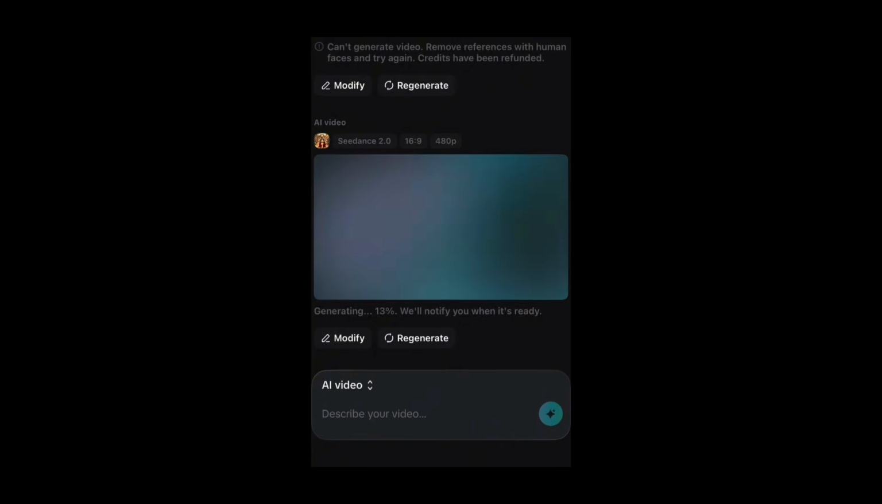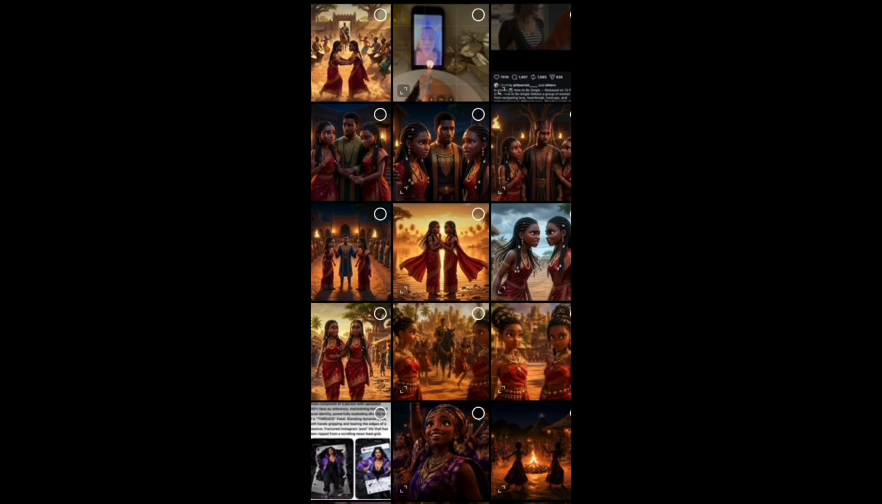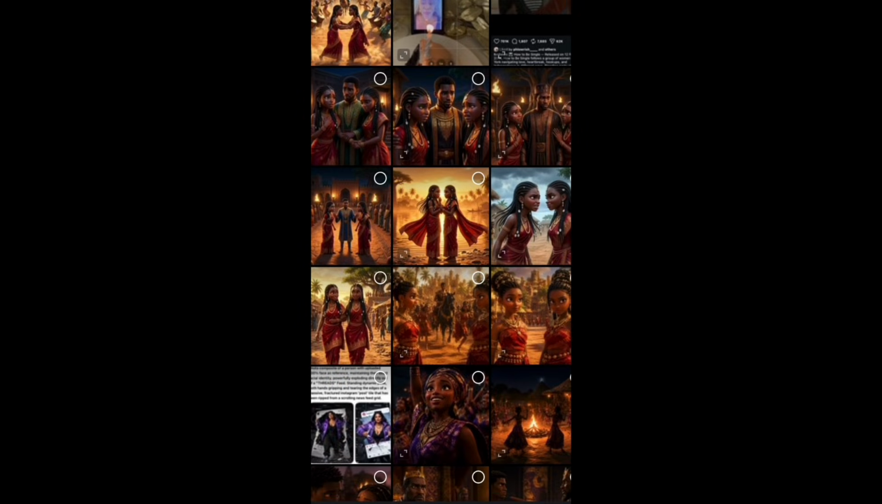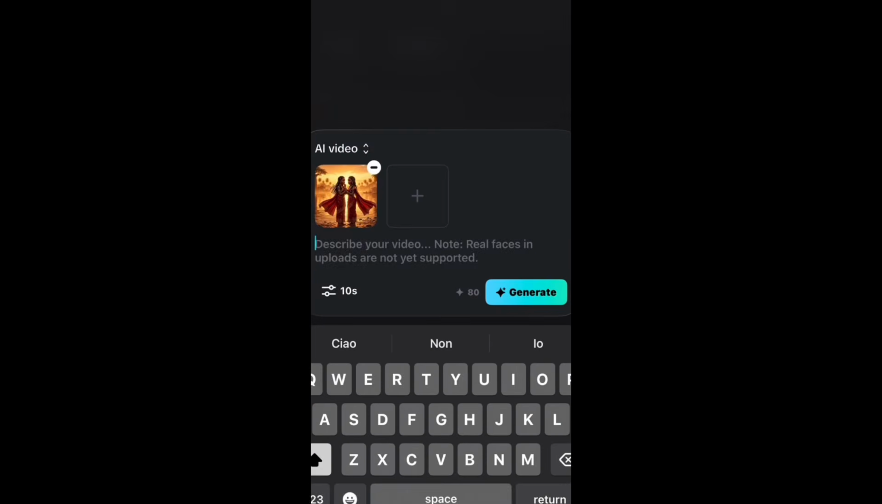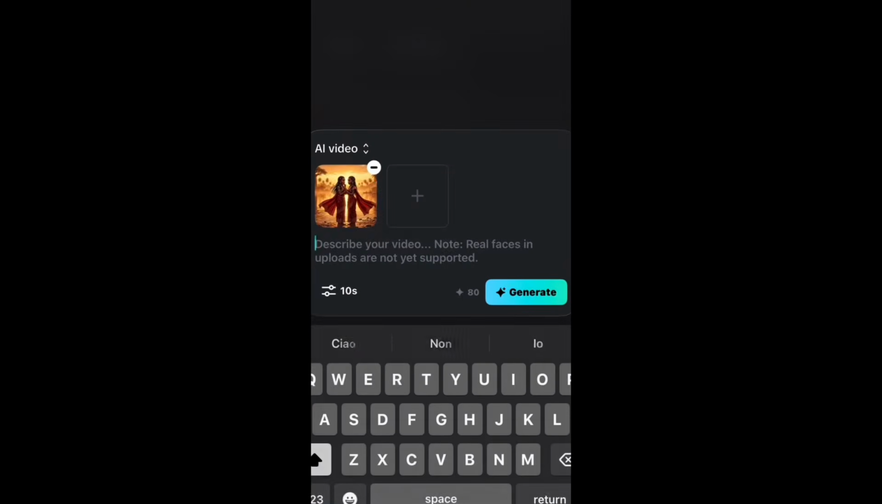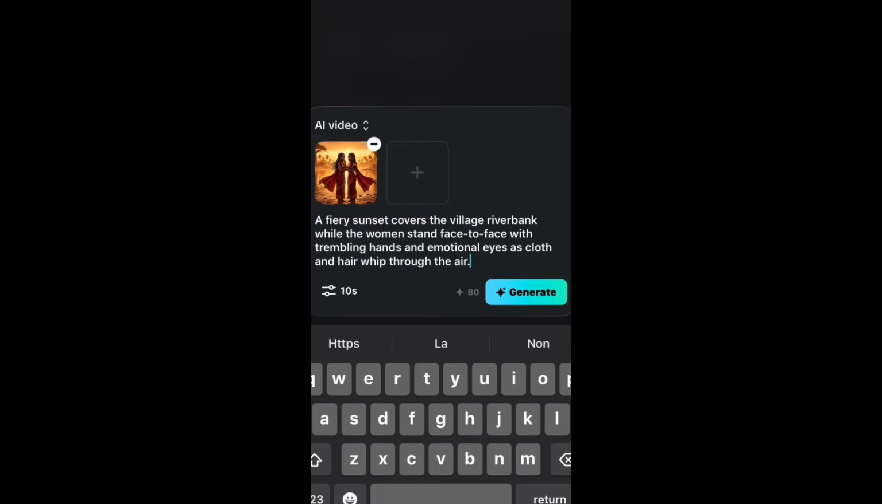Now we're going to go ahead and start creating the third scene. Now one thing about CapCut is that it is not as fast as some other video generating tools like Grok AI, but it does the job and it gives high quality. Another thing about it is the fact that it can also create multiple videos at the same time. So while the second scene is generating, we can go ahead and start creating the third scene and repeat the same process for the fourth scene.